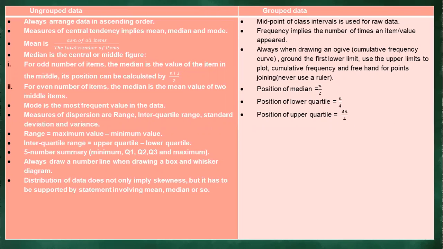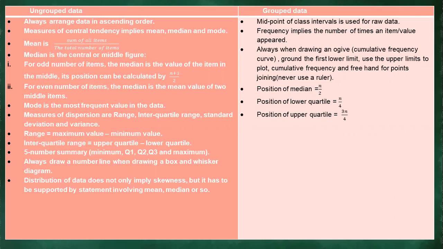Now, this one of interquartile range: for you to be able to determine that, you are going to say Q3 minus Q1. What is Q3? We said Q3 is the upper quartile, and Q1 we said is the lower quartile. So for you to determine the interquartile range, we say Q3 minus Q1. Then it gives us the interquartile range.